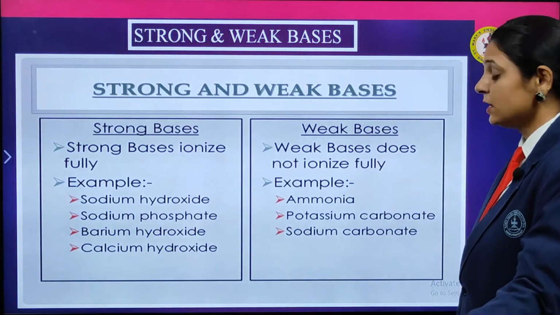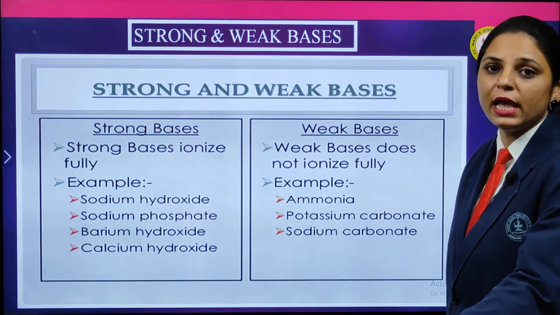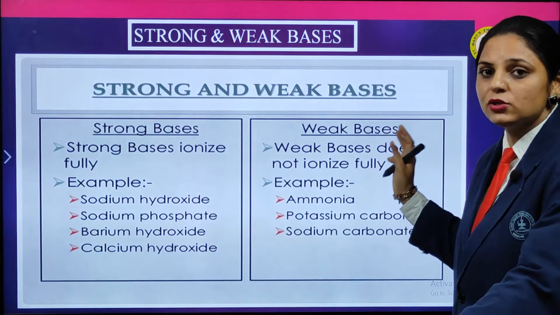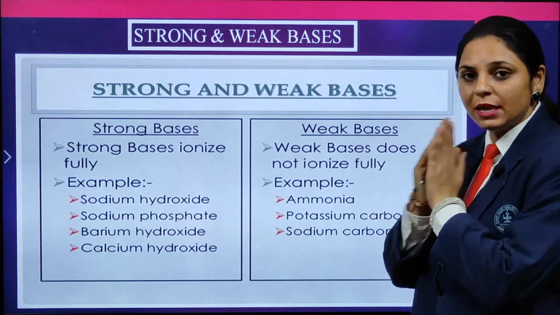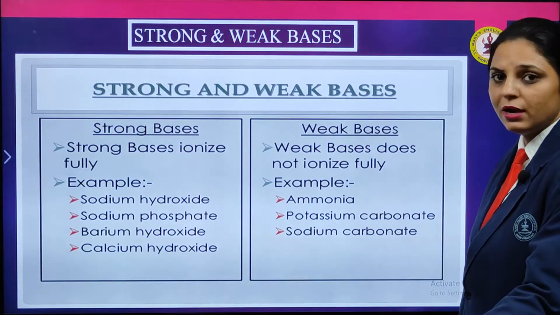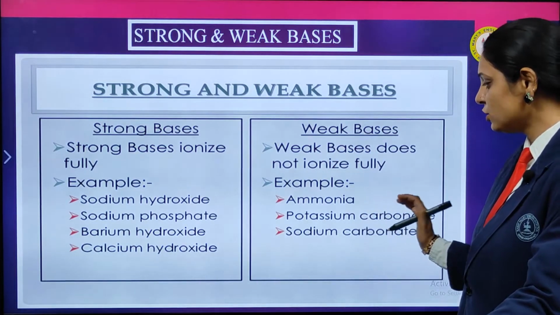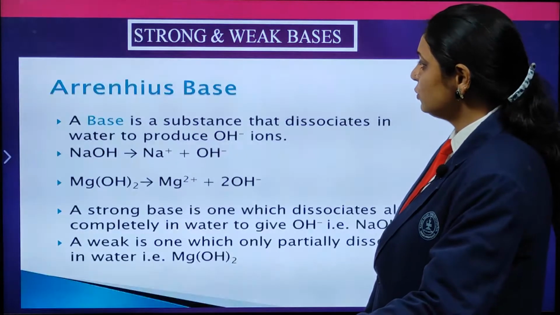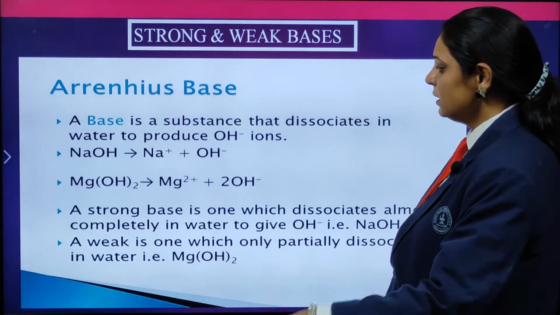Whereas the weak base does not ionize fully as compared to the strong bases. They can't dissociate, they can't separate fully into positive and negative ions. Examples are ammonia, potassium carbonate and sodium carbonate. This is about the strong and the weak bases.